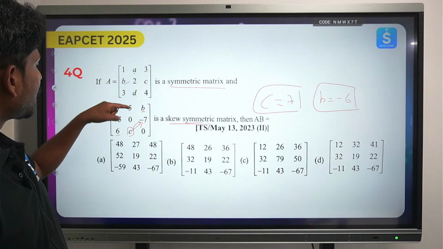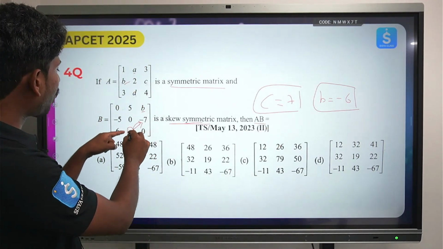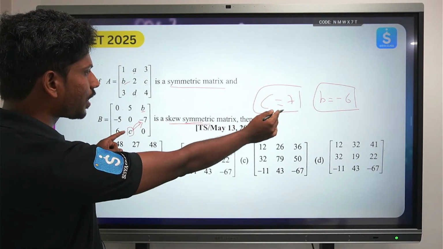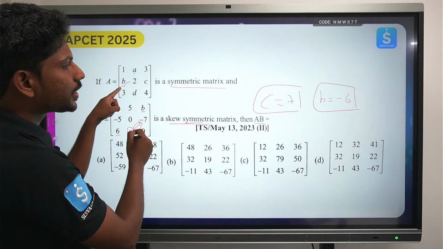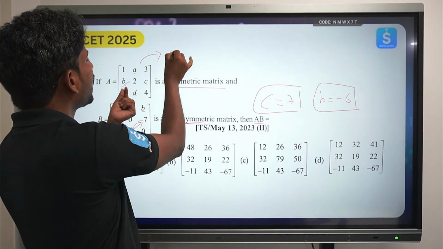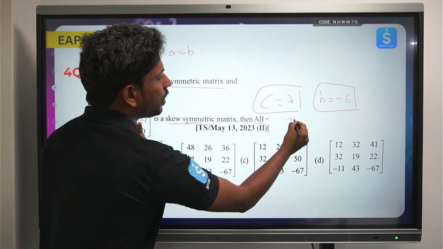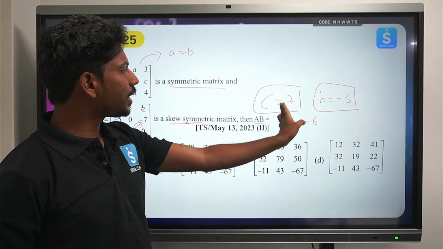Now what is he asking? He is asking what is the value of AB. Okay, and from here we are already clear with this thing, that is C value 7, B value minus 6. We need one more value called A. So A will also be equal to B. From this matrix I can say that A is also equal to B, but B is equal to minus 6. So I completely got the A value, B value, C value.